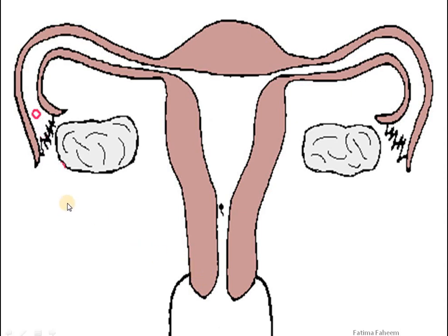If you can see, the egg was produced in the ovary, it travels through the oviduct, and there the sperm met with the egg or fused with it and formed a structure called zygote. This zygote will travel towards the uterus and will implant itself into the wall of the uterus.